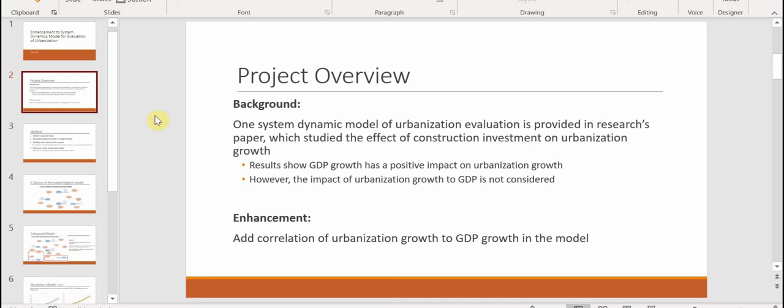The idea of this project comes from one of the previous research works. They studied the effect of the construction investment on urbanization growth, and they built one system dynamics model to evaluate such an effect on the urbanization. And the result shows the GDP growth does have a positive impact on urbanization growth. However, the impact of the urbanization growth to GDP is not considered in their model. So my enhancement is to add correlation of urbanization growth to GDP growth in the module.